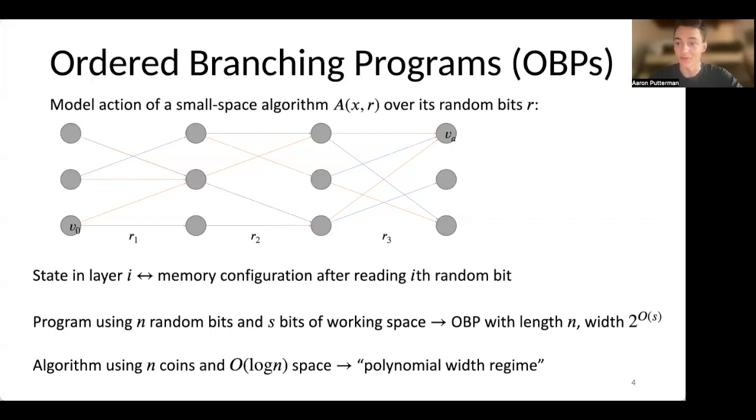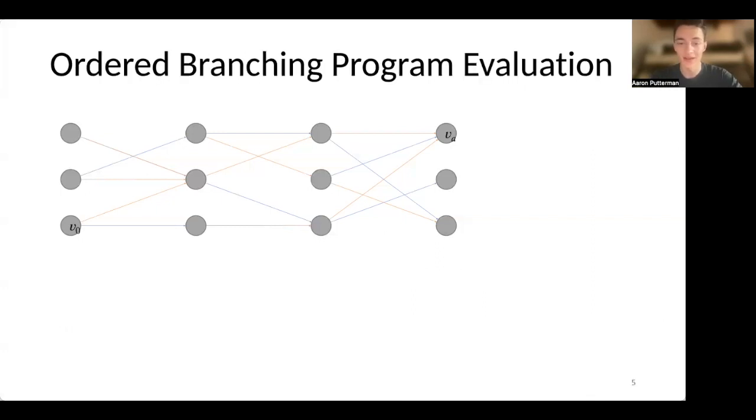To see how these ordered branching programs are evaluated, we can start with a pretty basic example here. We can imagine that we're starting our evaluation at some vertex v naught, and in order to determine which node we're going to transition to in the second layer, we'll read the first random bit. If we say that this first random bit is a 0, we transition according to this blue line and end up at this bottom vertex in the second layer.